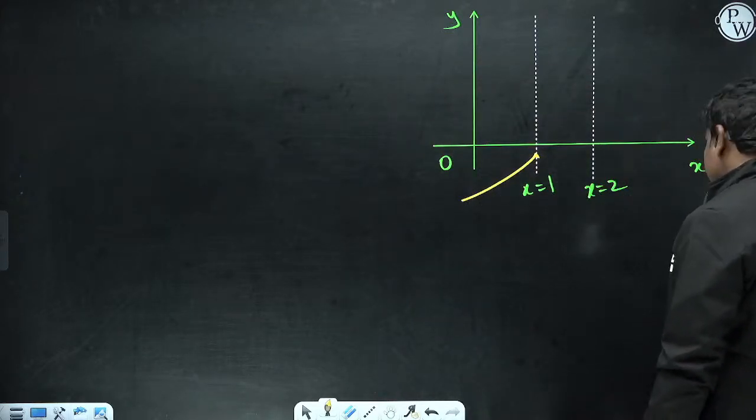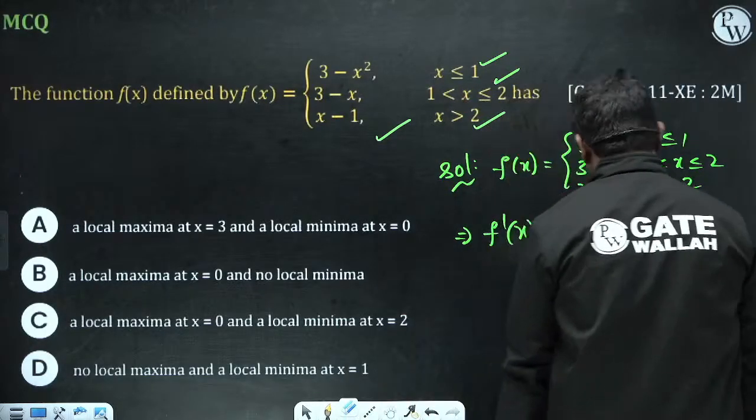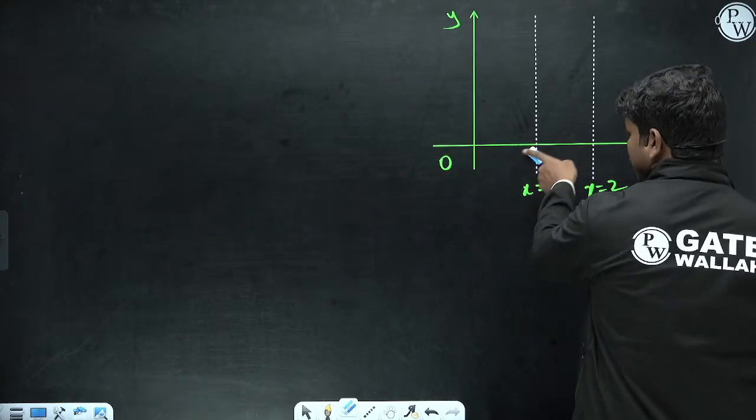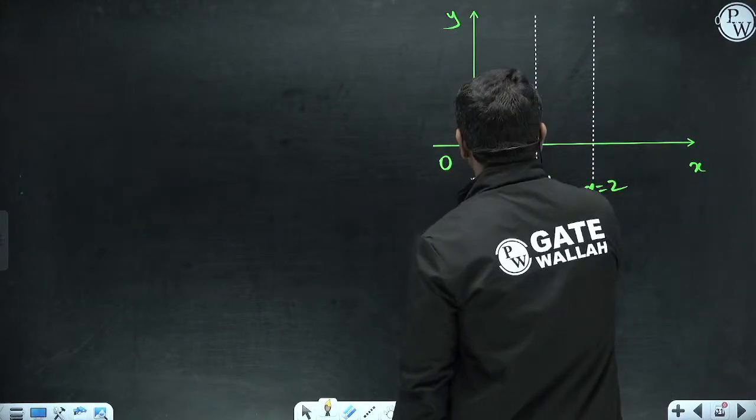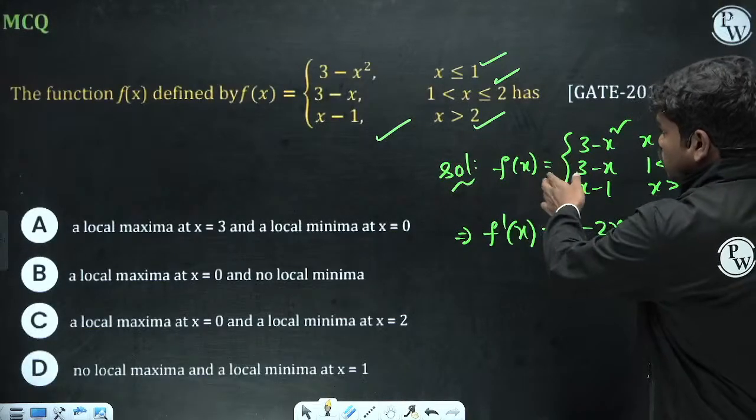When you put x equal to 1 here, this function is 2. So basically it has increased to 2 like this. So this is the function, and this is 2 at this point. Now from 1 to 2, 3 minus x.